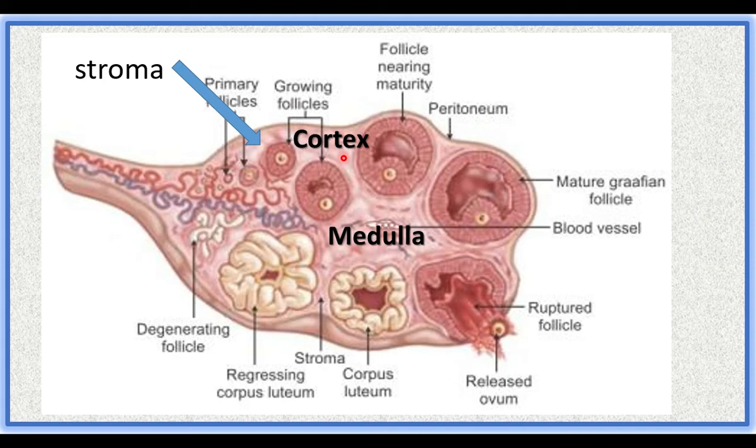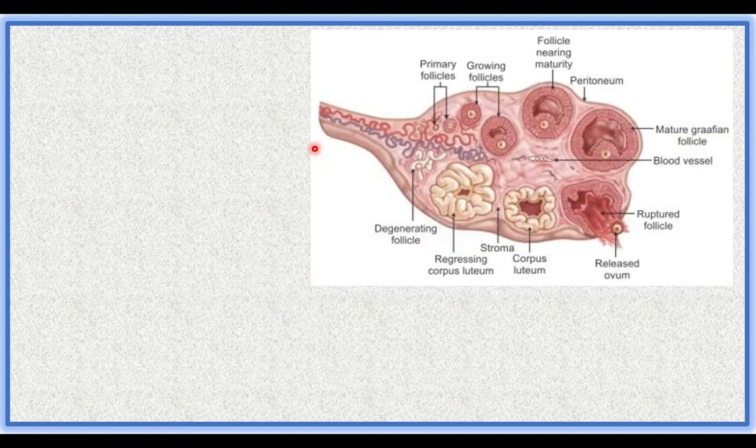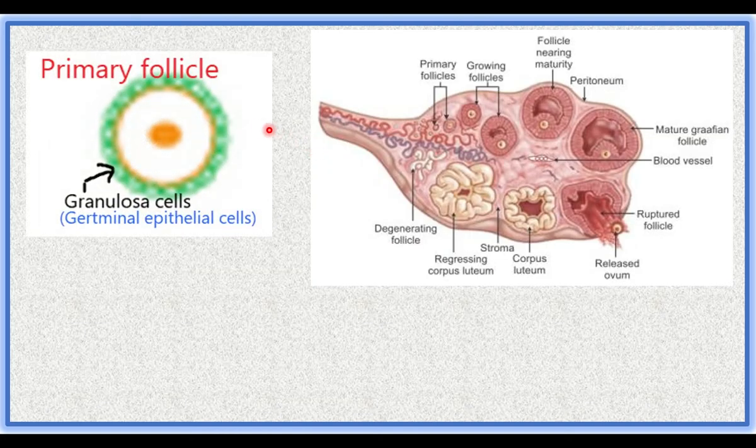We have already learned about connective tissue in 9th standard. Here, spindle-shaped connective tissues form stroma. The space of the stroma has follicle cells. The stroma has primary follicle. The primary follicle has a developing ovum. This is the developing ovum. This is the nucleus of the developing ovum. The white part is cytoplasm.